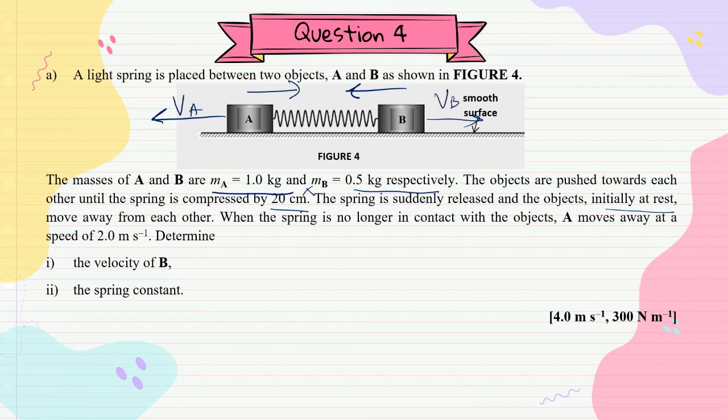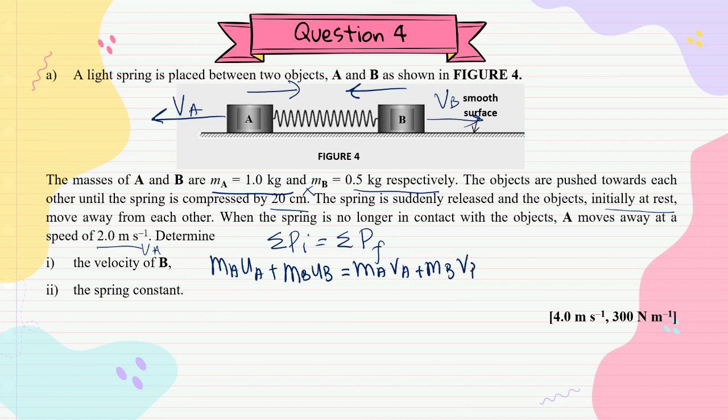When the spring is no longer in contact with the objects, A moves away at a speed of 2 meter per second. So we have VA here. We can use the principle of conservation of momentum: total momentum initial equals total momentum final. Because we have two objects, MAUA plus MBUB equals MAVA plus MBVB. You need to determine the velocity of B.